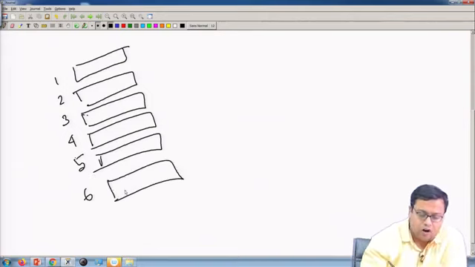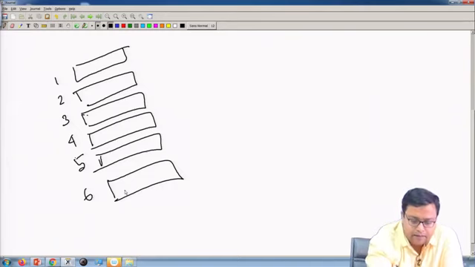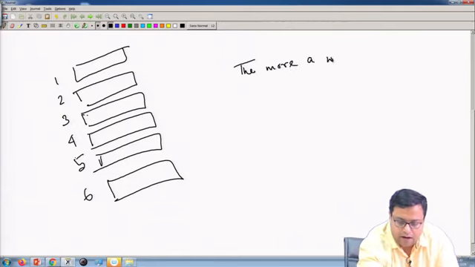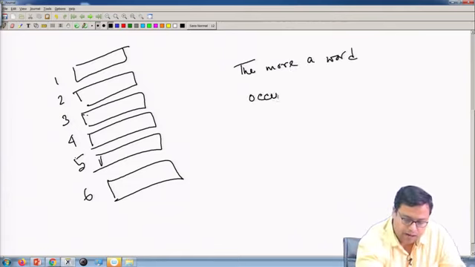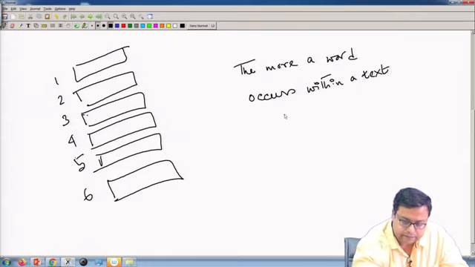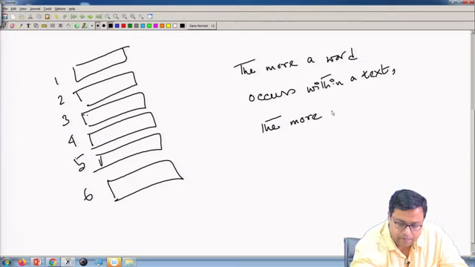The more a word occurs within a text, the more important the word is.